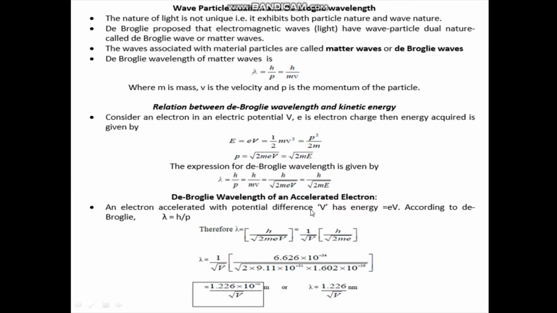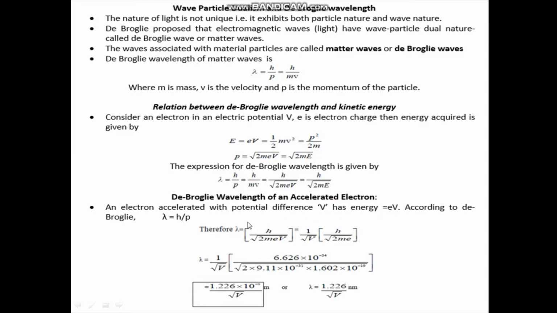Next, if you consider again an electron as a particle, the de Broglie wavelength of an accelerated electron is obtained as follows. The electron is accelerated through a potential difference of V, then it has energy eV, where e is the electron charge.